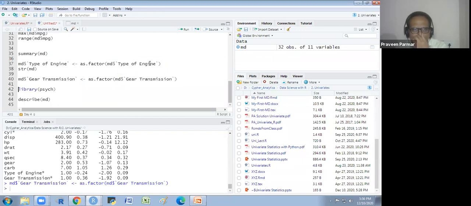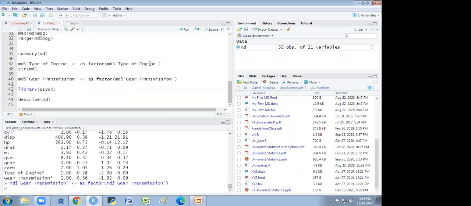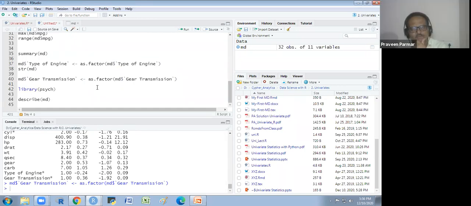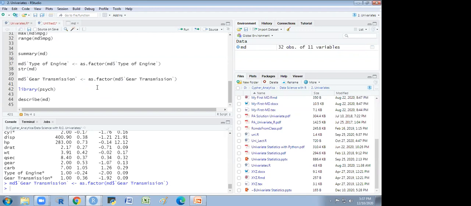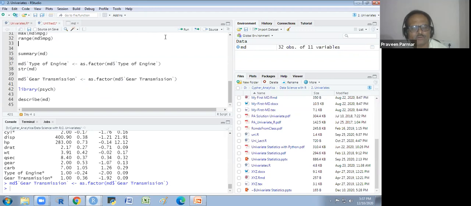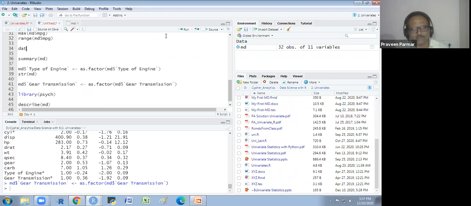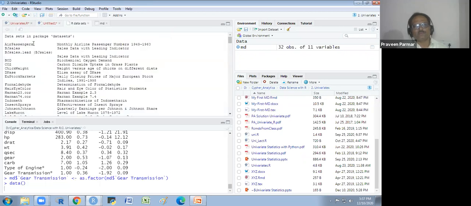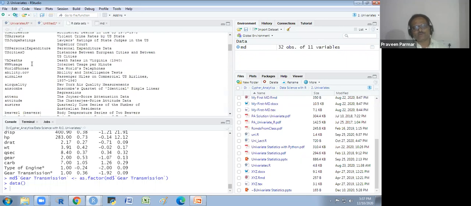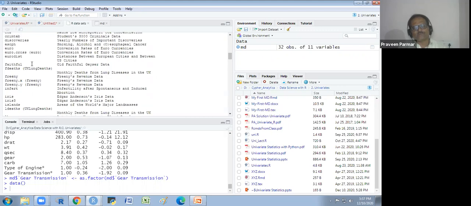Okay. And one more thing, doctor. Yes. The data that you are going through with us right now, is it all saved in R? It is default. You have so many data sets. You could select the data set. You just have to write down the data, keep it blank, and just click here. You will get the data names. So there are various data sets in R for practice. Okay, doctor.